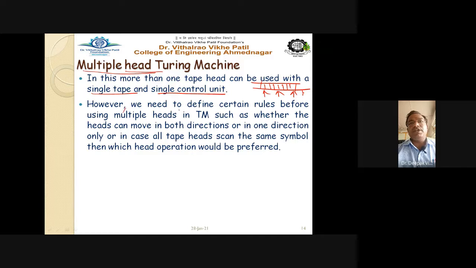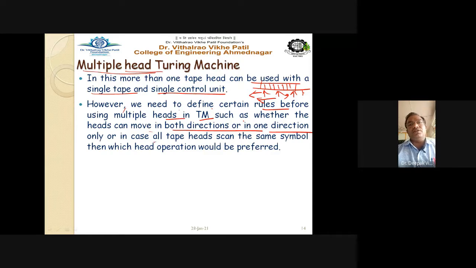However, we need to define certain rules before using multiple heads in a Turing machine, such as whether the heads can move in both directions or in one direction. So either both heads move in the same direction, or the first head moves in the left direction and the second head moves in the right direction. That is to be decided first.